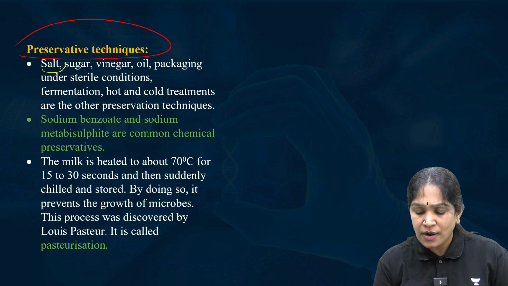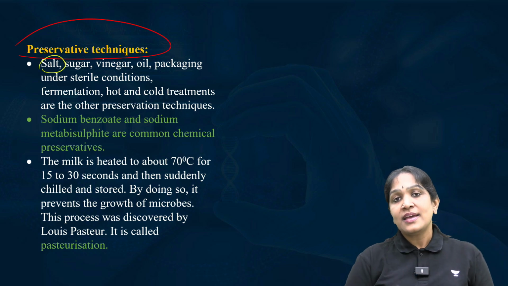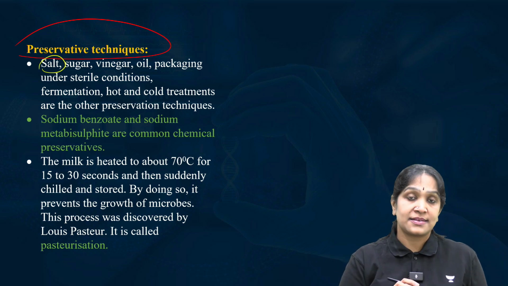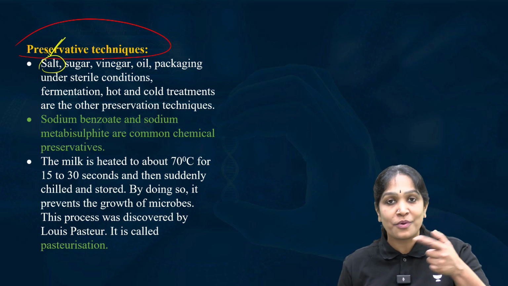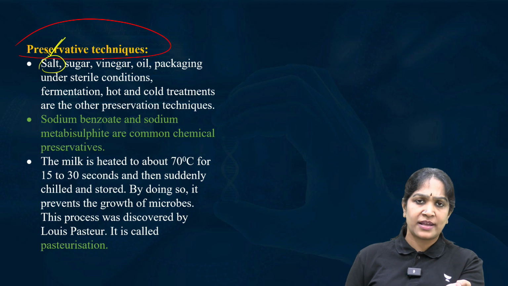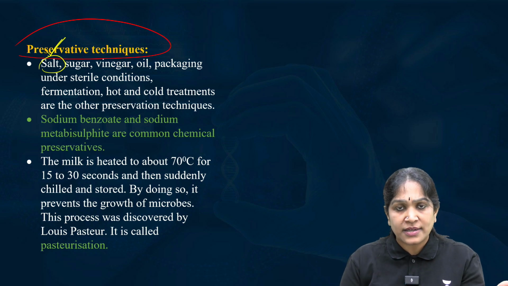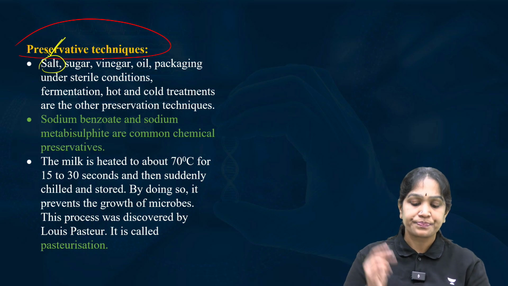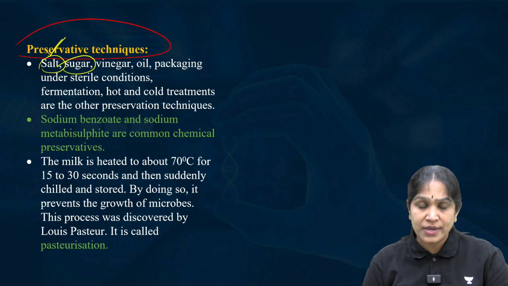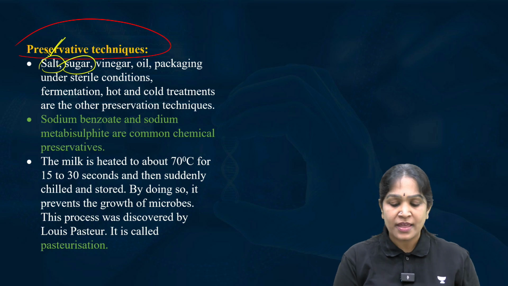One, add salt, but halophiles can still spoil the food. It means if you add more salt, for example pickles, they are fully loaded with salt, but still sometimes they spoil. Why? Because of the halophiles. Next, adding sugars, like jams and jellies.